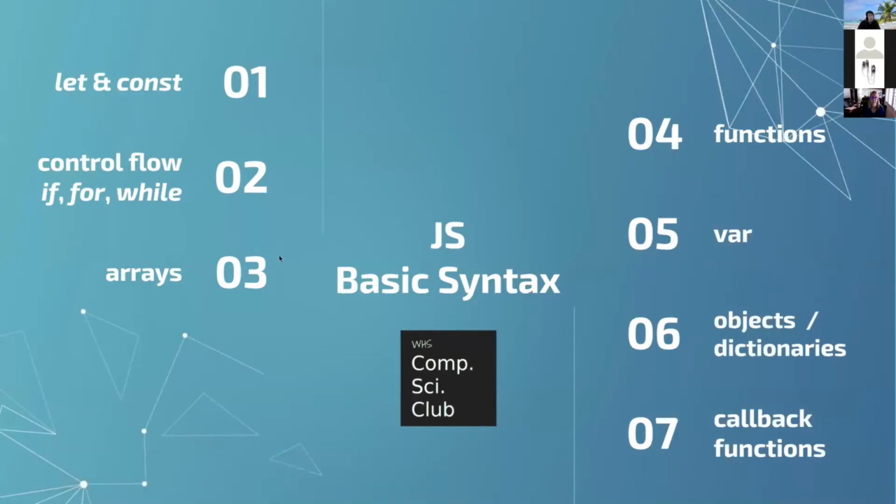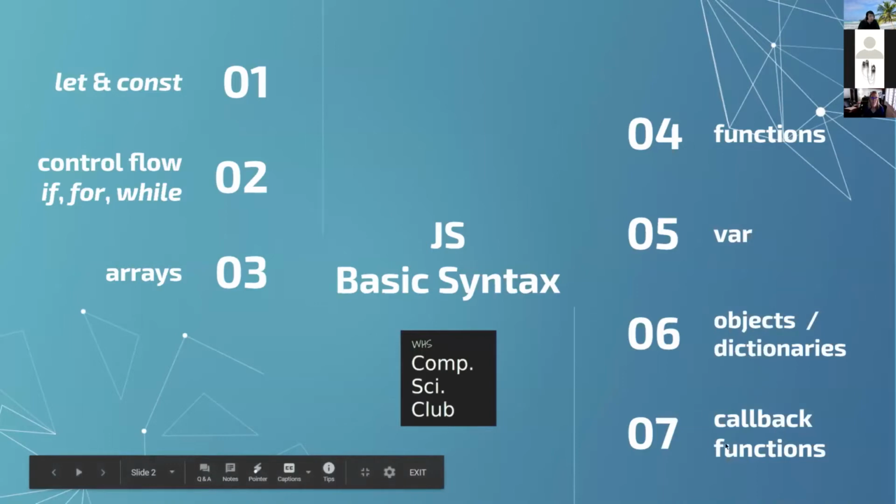The last time we met 2 weeks ago, we went over let and const, control flow, right? The if statements, for loops, while loops, arrays, functions, var, objects as dictionaries. But we did not have time to finish number 7, which was callback functions. So we'll start with that today.